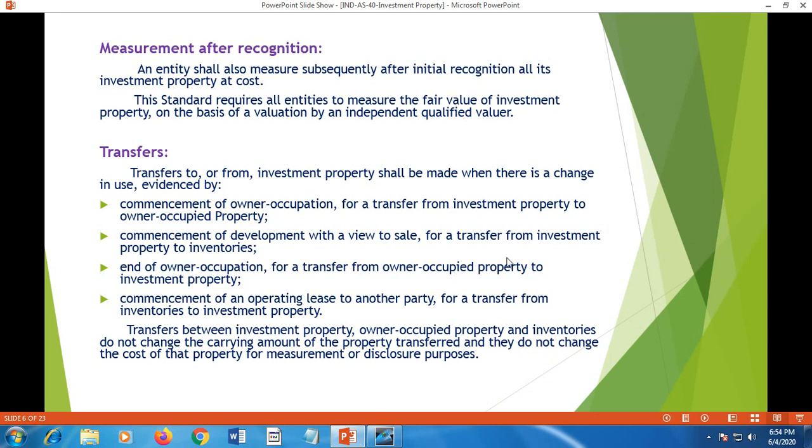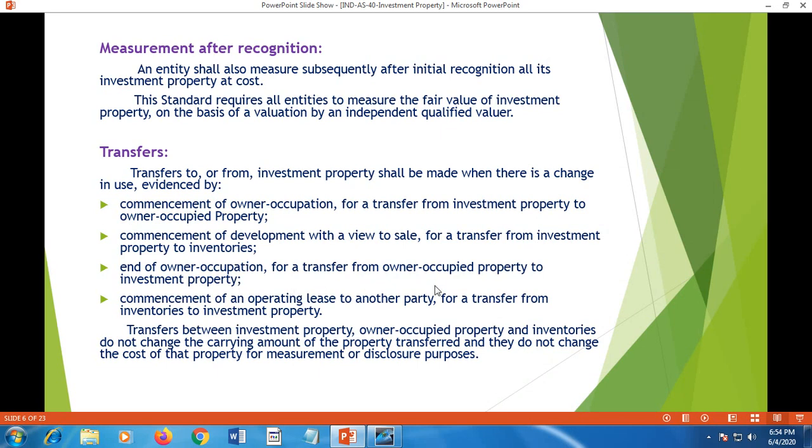Commencement of development with a view to sale. For a transfer from investment property to inventories, the property is held as investment property. Now the concern wants to sell it. Now the objective has changed. So from investment property, the property has to be transferred to inventories.